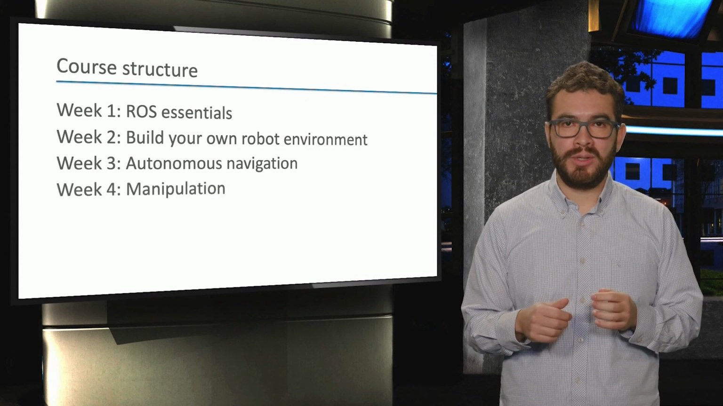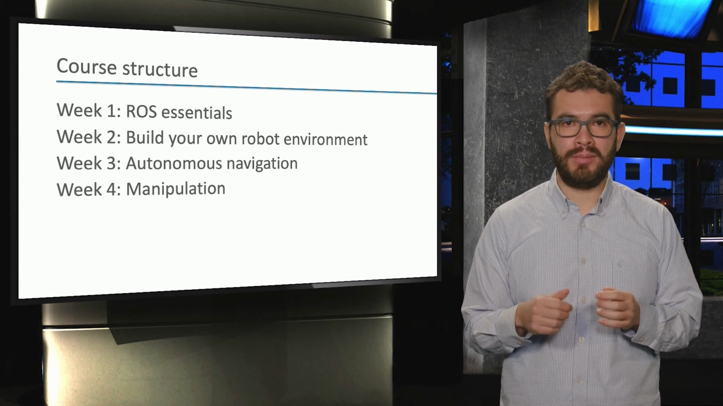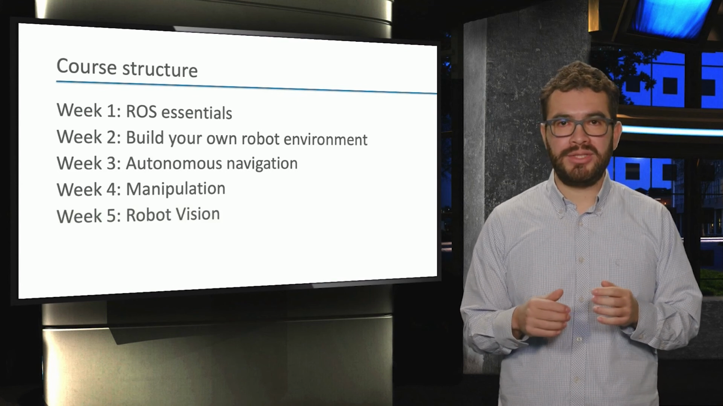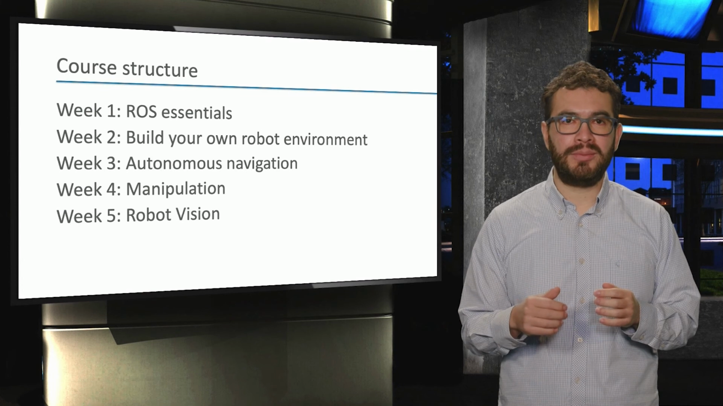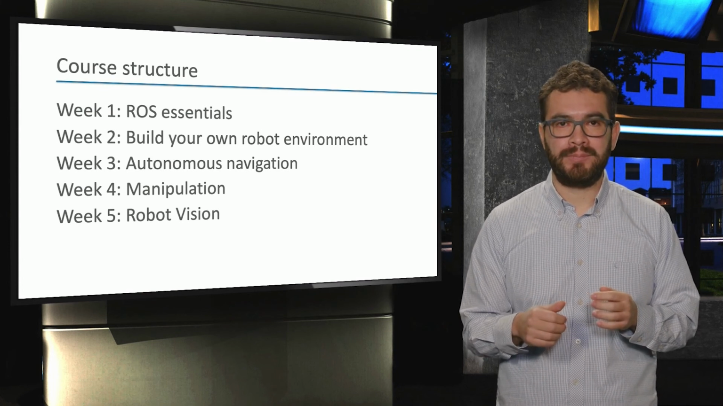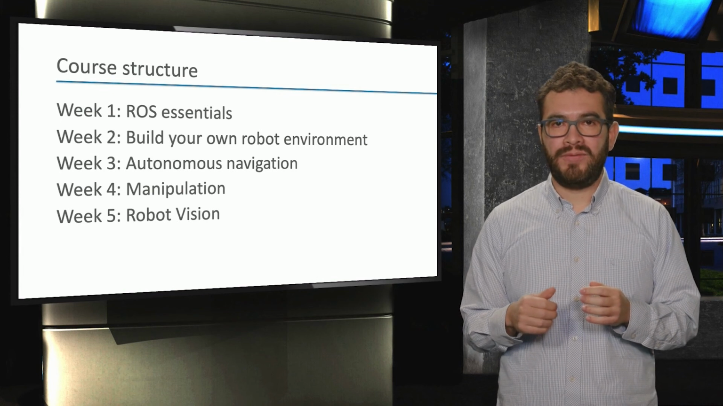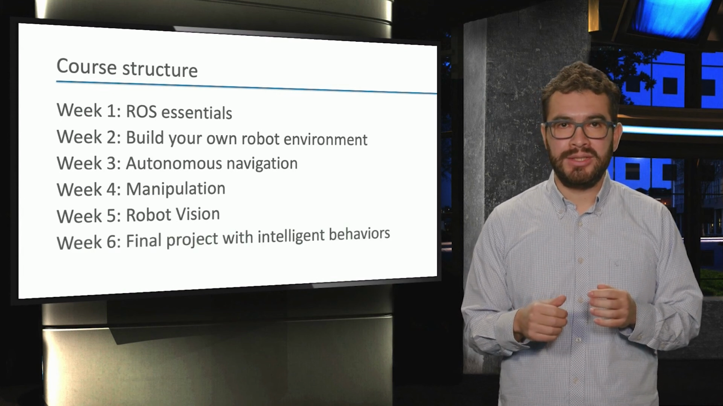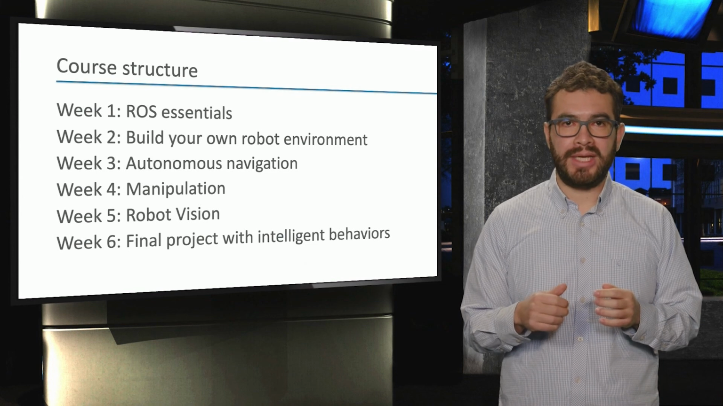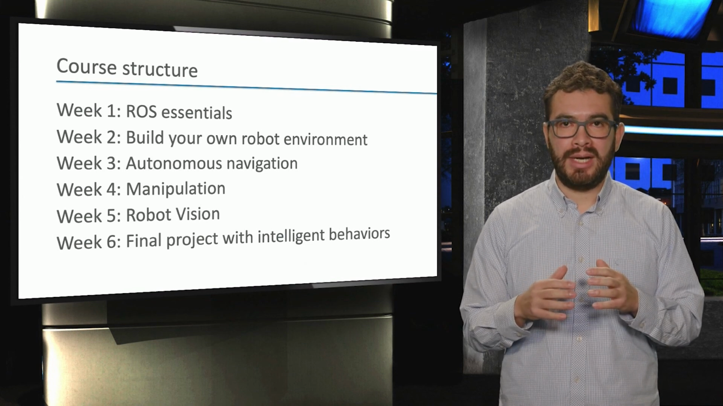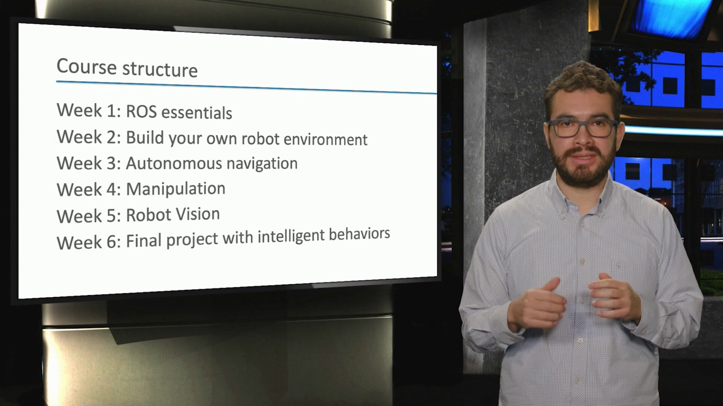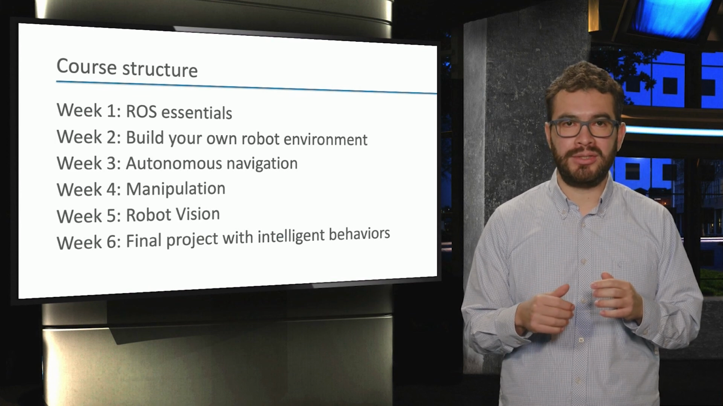Week 4 will bring us to robot manipulation, where you will learn how to let the robot arm plan a motion without collisions. Obviously, both navigation and manipulation require that the robot can see its environment, and this will be addressed in week 5. Now, finally, in week 6, you will make a final project where everything comes together, and you will learn how to use state machines to program intelligent robot behaviors.